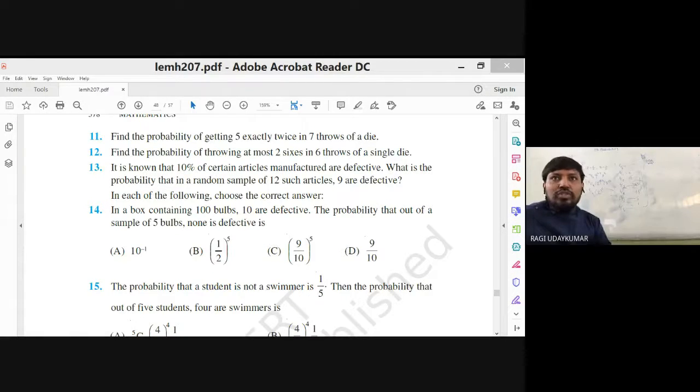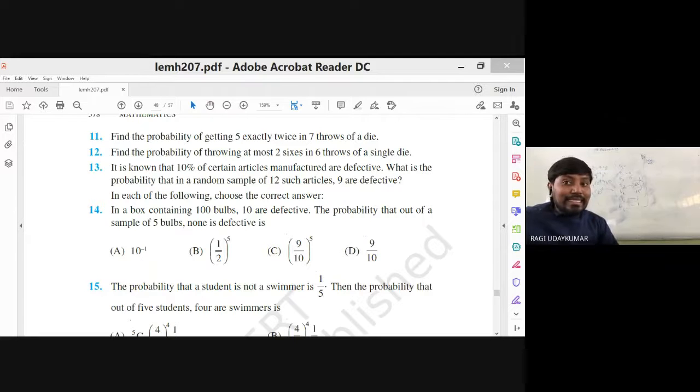Okay. Yes, sir. It's a simple question. So next, the 12th question. Find the probability of throwing at most 2 sixes in 6 throws of a single die. The die is thrown 6 times, so n equals 6.